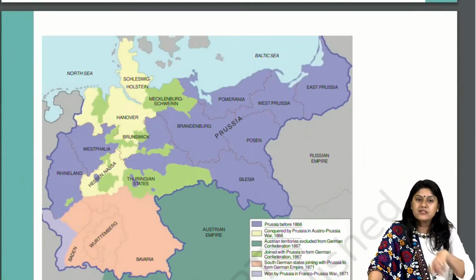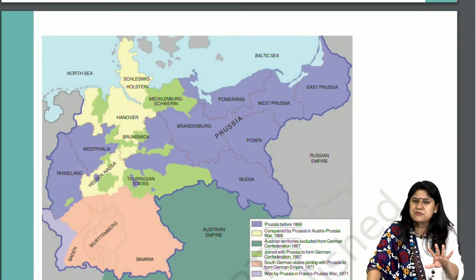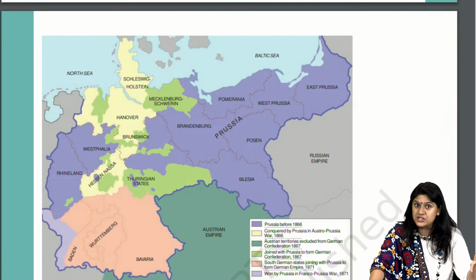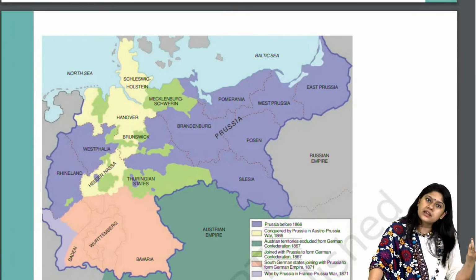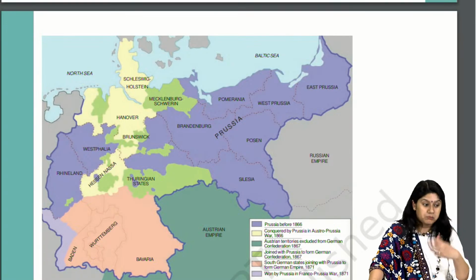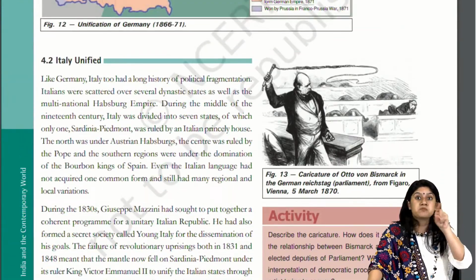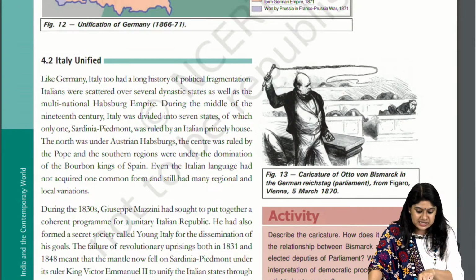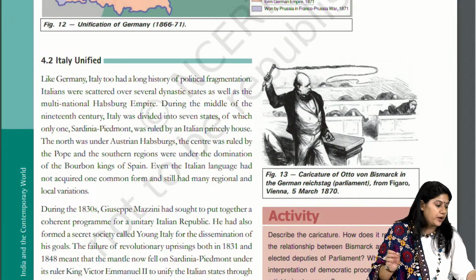Here we have the map of the unification of Germany. I haven't seen this map in any of the sample papers as of now. They haven't mentioned it either, so I'm thinking that it might not come, but maybe this time it can come, because we had one question in geography which was map based. This, of course, is a very easy question. We can see Otto von Bismarck over here, right?